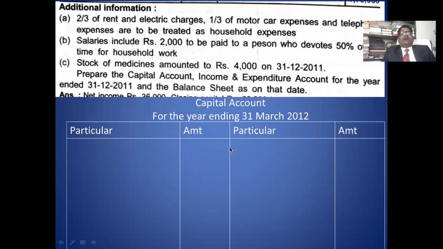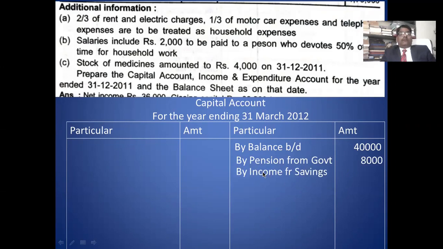In this capital account, you have to write all the incomes of the partner on the credit side, all the expenses on the debit side. So first you start with the opening capital. By balance brought down, capital is 40,000. Then you take these personal incomes on the credit side. Pension from government is 8,000. Next, income from saving is 10,000. Then lottery income is 20,000.